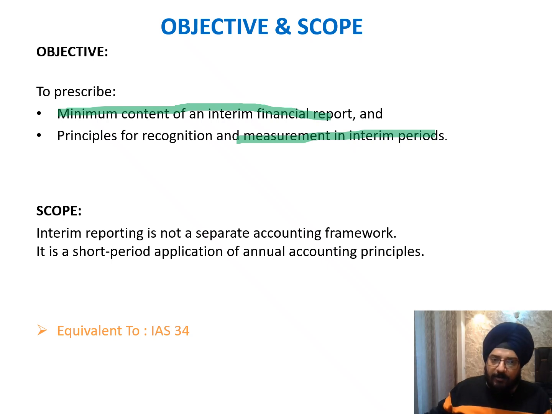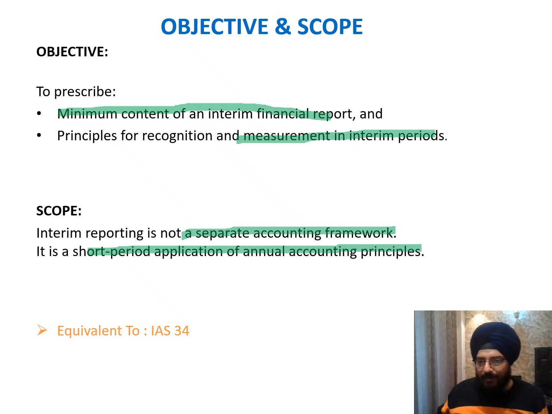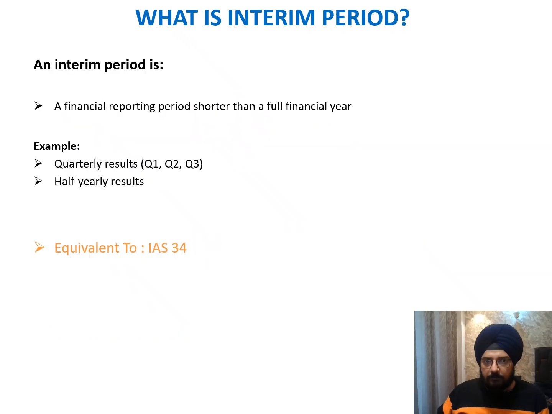And then when we're talking about scope, interim financial reporting is not a separate accounting framework. It is a shorter period application of the annual accounting. So conceptually, there is no difference between the annual financial reporting and the interim financial reporting. It's only the period for which we are reporting, and whether this is mandatory or not. We'll go to the next slide and have a look at that. And we'll try to compare IND AS with the IAS. So we have the equivalent IAS 34, and it's absolutely aligned. So we'll move to the next slide.